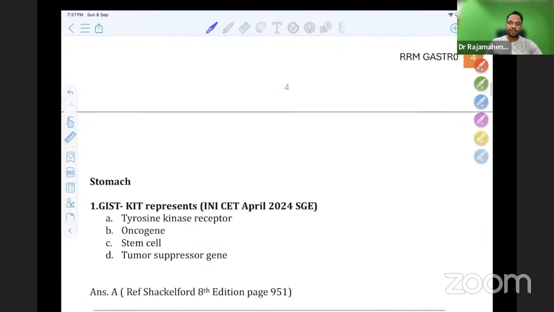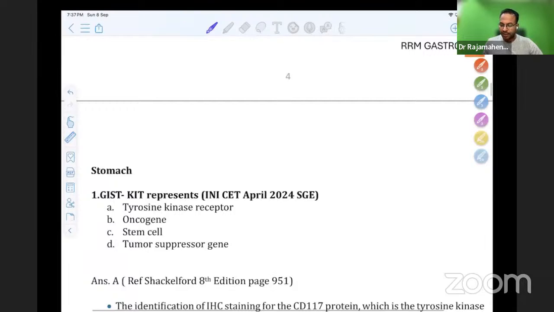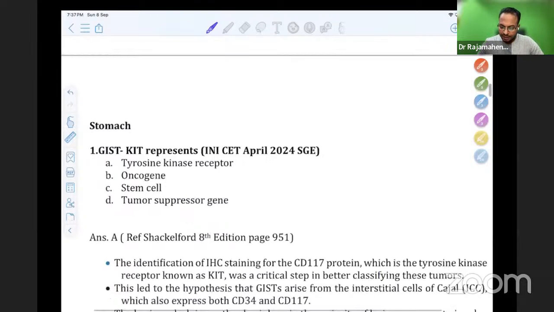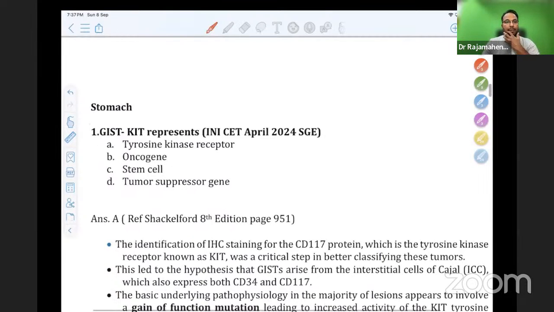Only 3 questions came from the esophagus, not more than 3, and the 3 questions are straightforward, not so difficult. C-kit represents what? I think this is also a general surgery part of question, because I don't think national board examiners will be asking such a simple question. C-kit represents tyrosine kinase receptor.